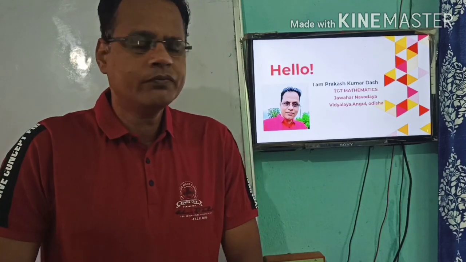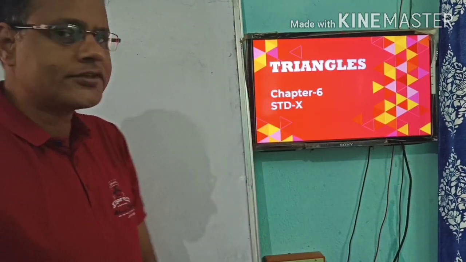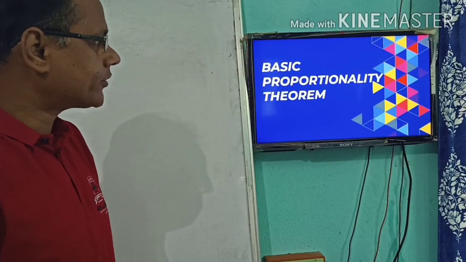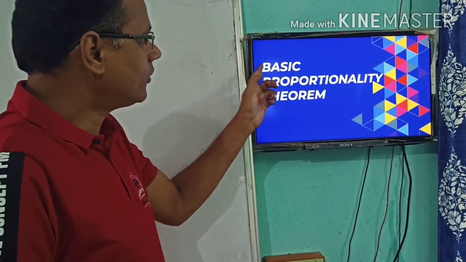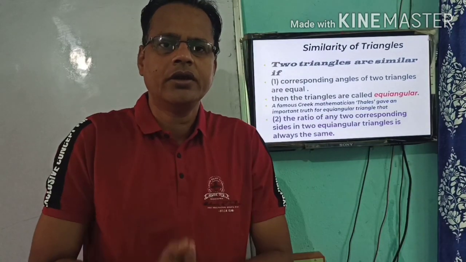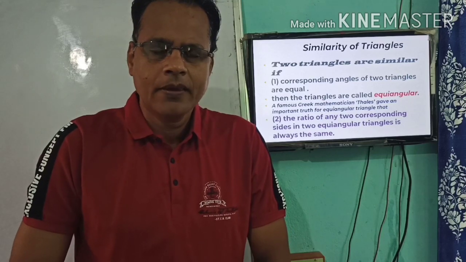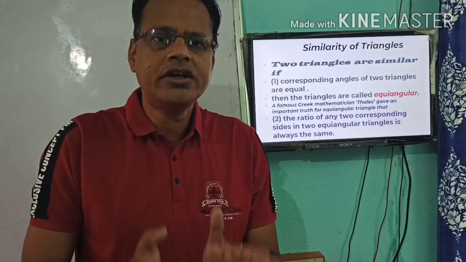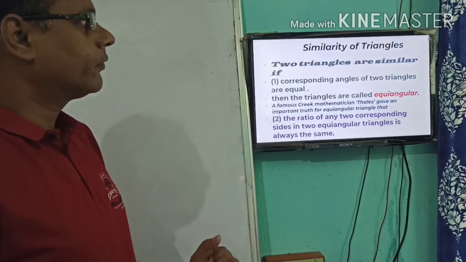Now I present before you the chapter Triangles, which is chapter 6 of standard 10. Today we will discuss one of the most important theorems, called the Basic Proportionality Theorem, which is nothing but a gateway to understand the concept of similarity. Before going to discuss more about the criteria of similar triangles, we must go through this.